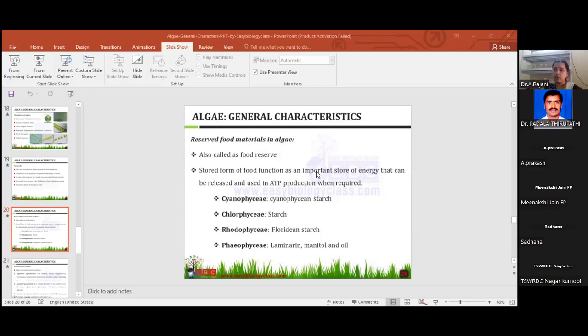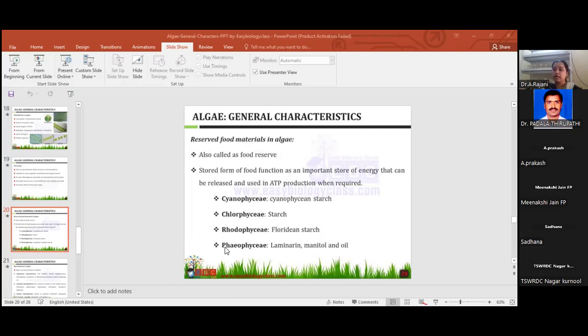In red algae, what type of starch is found? Floridean starch. Cyanophyceae, cyanophycean starch. You can read the question very clearly in competitive exams. Sometimes the options are shifted. In the case of cyanophyceae, cyanophycean starch is correct. If it says cyanophycean starch is absent, that is wrong. That's where you should read the question carefully.